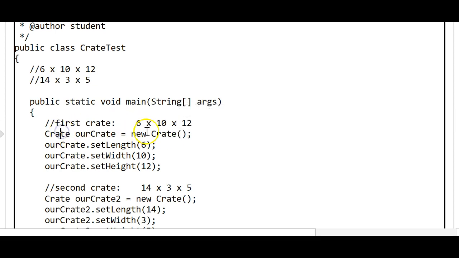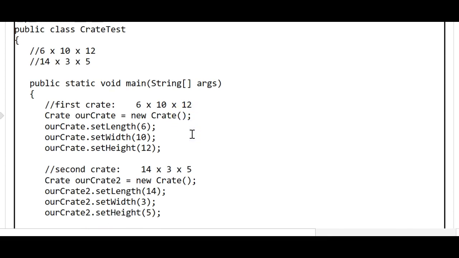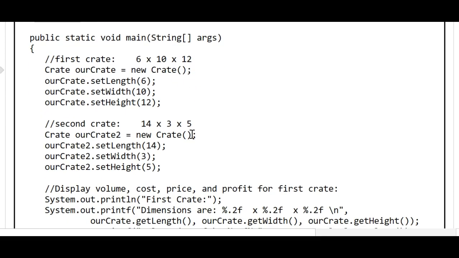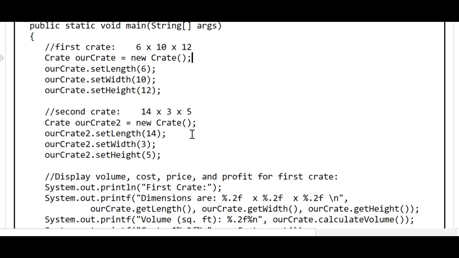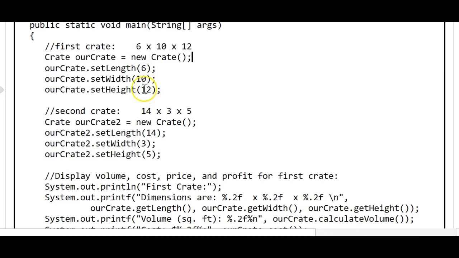So crate rcrate equals new crate. And then let's call the setter methods to modify the length, width, and height. Let's make the length 6, the width 10, and the height 12. These would all be 0 if we didn't use the setter method to update them. When we create that new crate object, all those instance fields would just be initialized to 0. So let's make sure to set them to 6, 10, and 12 for length, width, and height.